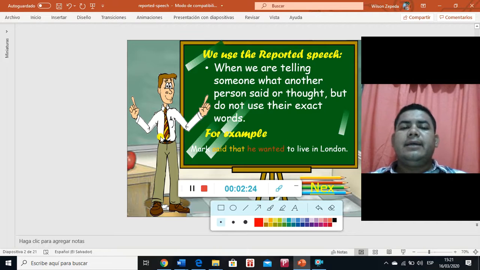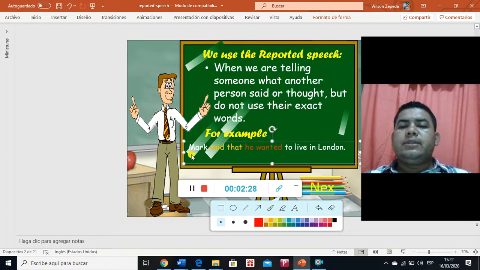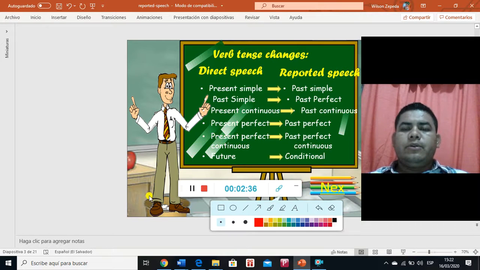Mark said that he wanted to live in London. For example, right? Mark said that he wanted to live in London. This is our first example, and then we will go to this part. This is very important, but right now don't get confused. I will just tell them all, but I will explain them one by one for you to feel more comfortable.